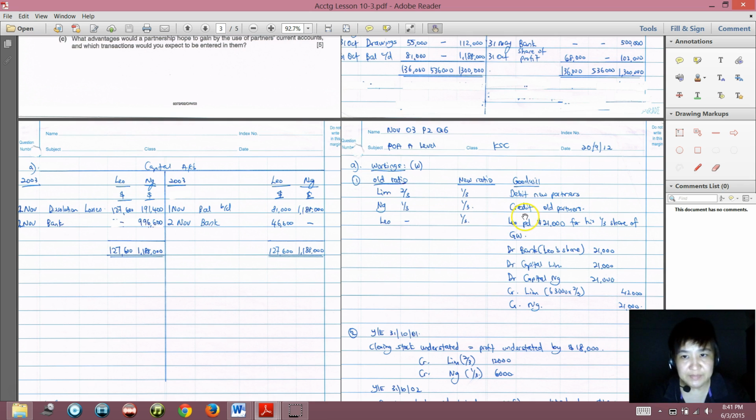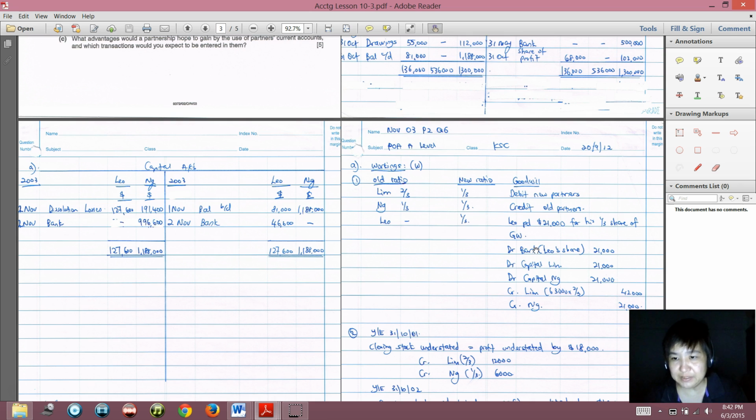So debit new partners means we are taking away the new partner's money. In other words, we debit the new partner, that means the new partner bears the cost of the goodwill. Leo paid 21,000 for his share of goodwill. So because Leo has paid, you will debit bank instead of debiting Leo's capital account.